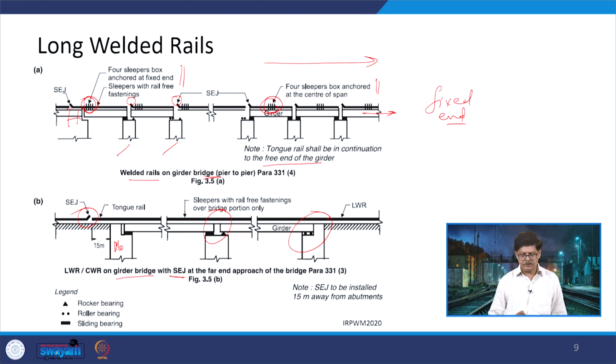If we try to see, these ones shown in this form are the roller bearings, this one is a sliding bearing, and similarly here also this is a sliding bearing, whereas this is a roller bearing here, and this triangular one is a rocker bearing. So, this is an arrangement which we just talked about in the previous slides.